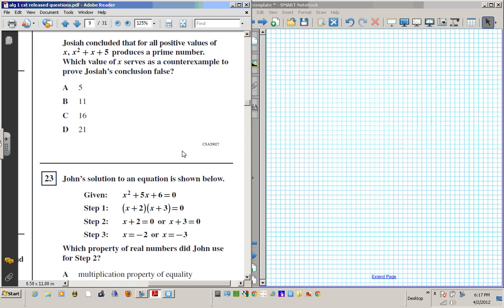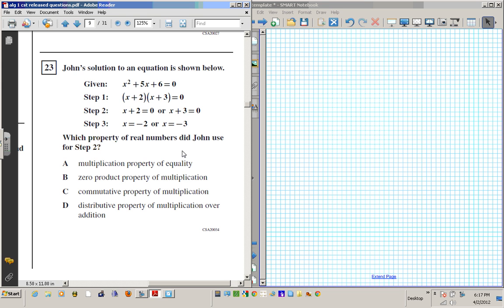Let's go ahead and look at number 23. It says, John's solution to the equation is shown below. Which property of real numbers did John use for step 2? Is it the multiplication property of equality, zero product, commutative, or distributive property of multiplication over addition? So let's go over the properties real quick.